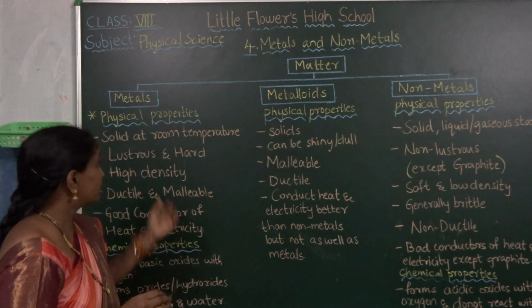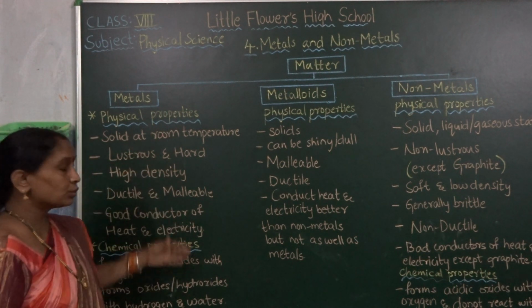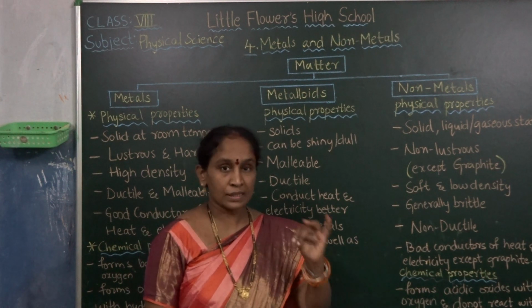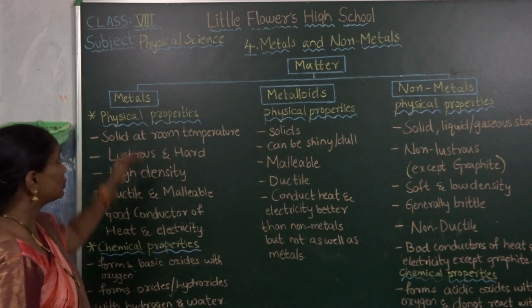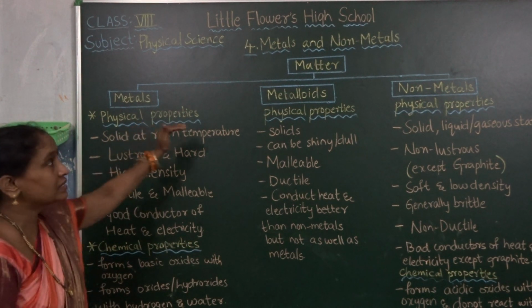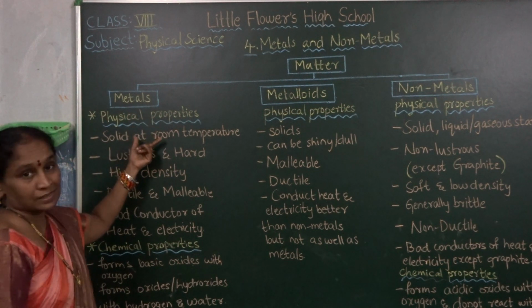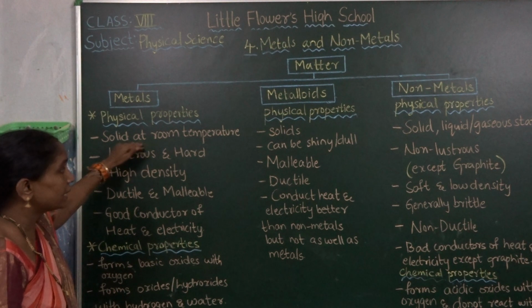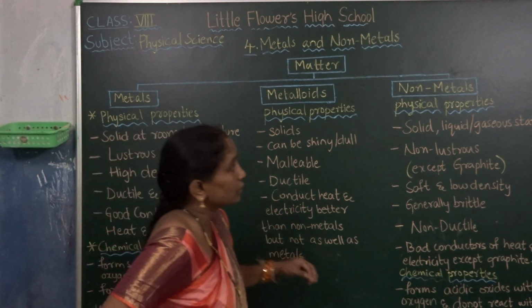What are the properties of metals first? There are 2 types of properties, physical and chemical. Any matter, whether metal or non-metal, contains these 2 types of properties. First we will discuss the physical properties of metals, non-metals and metalloids. Maximum metals exist in the solid state at room temperature.